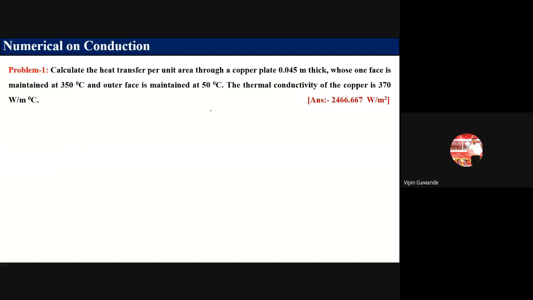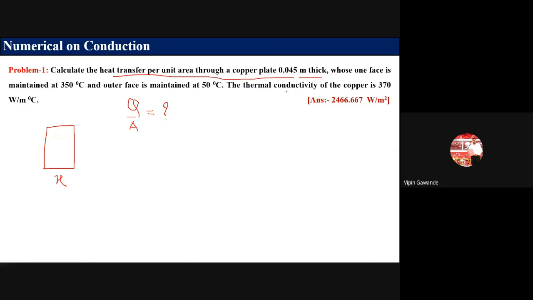Just quickly we'll take this one. So what is this problem? You calculate the heat transfer per unit area through the copper plate, 0.045 meter thick. So we have a copper plate like this, and this is X. Heat transfer per unit area means Q divided by A. So Q by A we have to calculate through the copper plate.